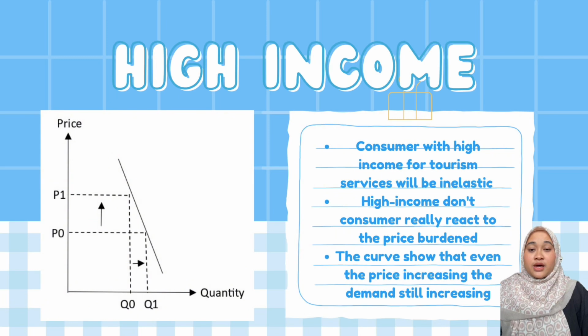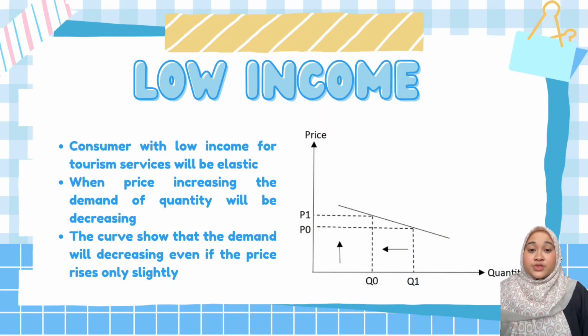The first one is high income. As we can see, the curve shows that even when the price increases, the demand still increases. This is because high income consumers don't really react to the price burden. Next is low income. The curve shows that the demand will decrease even if the price rises slightly.